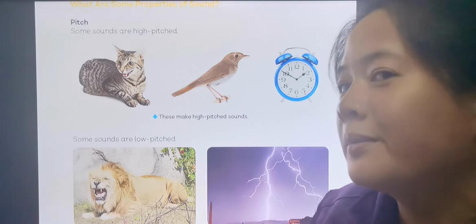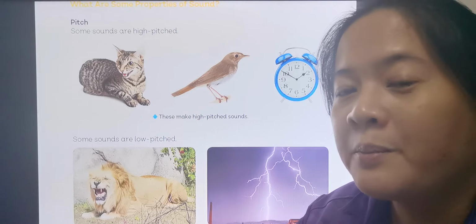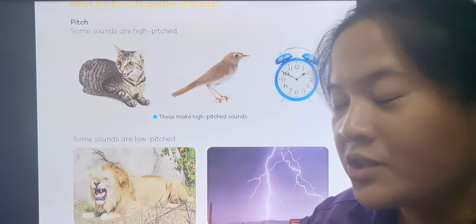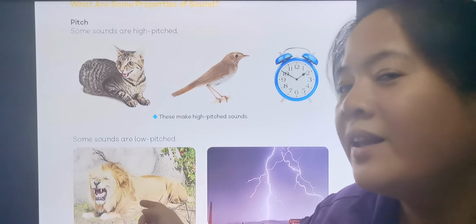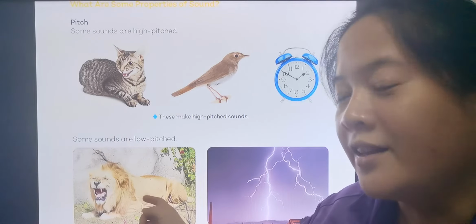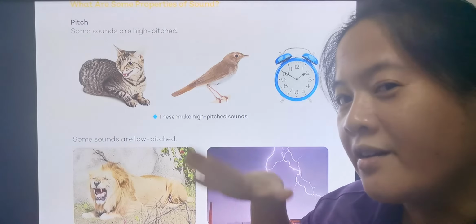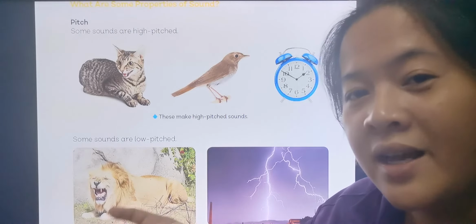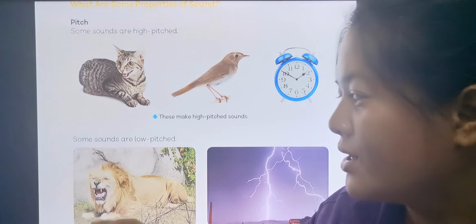Birds and an alarm clock produce high pitch sounds. And some sounds are low pitch, like the sound of the lion and the thunder. I hope you understand what a high pitch sound and a low pitch sound are.